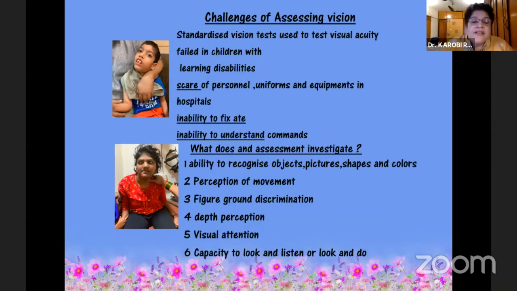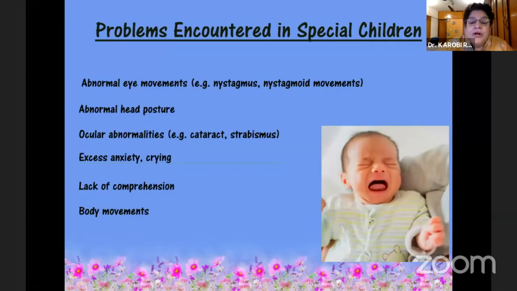So these are all the pitfalls which are there, and you have to be able to improve them in recognition of objects, pictures, shapes, colors, perception. They have a problem in figure ground discrimination where they cannot differentiate between two backgrounds. They have a problem with depth perception, visual inattention, and the capacity to learn, look and listen, or look and do. So you have to improve on all these spheres for a child to be able to have a certain quality of life.